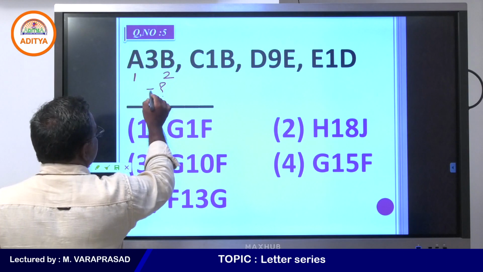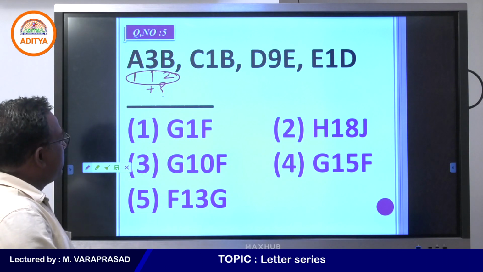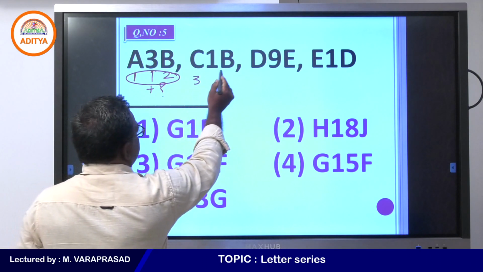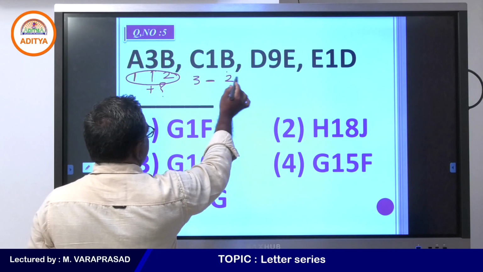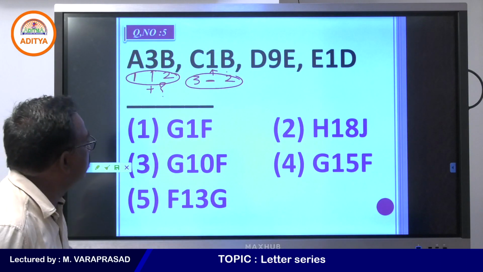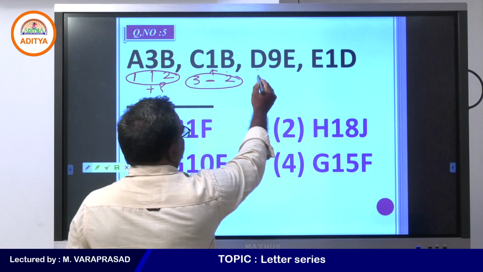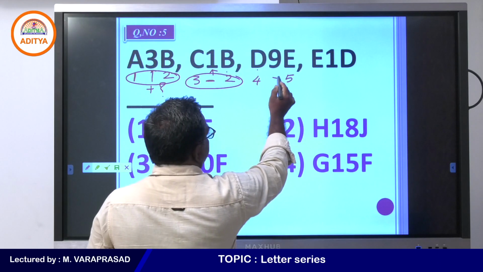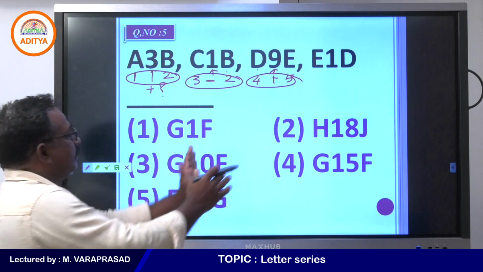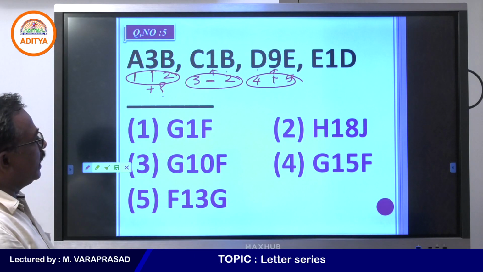So 1 plus 2, that is 3. Here the place value is 3 and the place value is 2. 3 minus 2 is given as 1. Yes, right. Next one, this is the place value of 4 and this one is 5. If we add this, the place value is 9. So one is adding, the other one is subtracting.